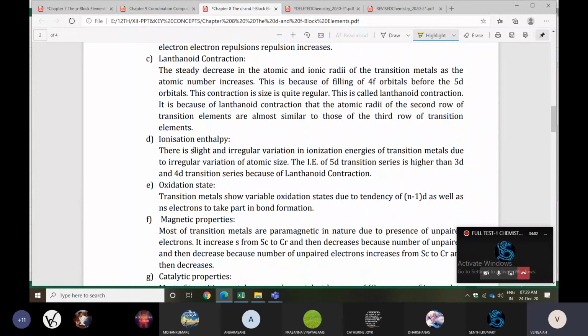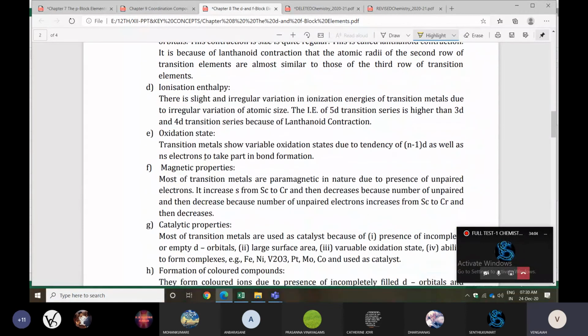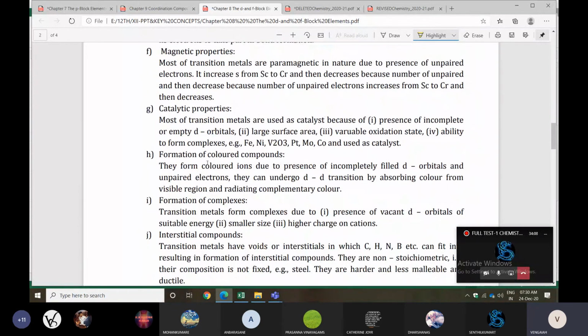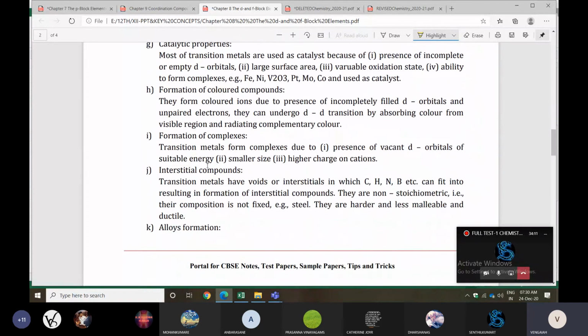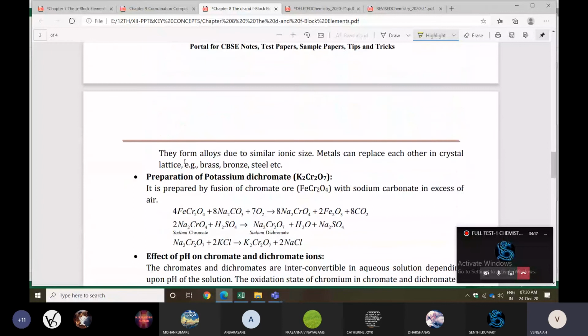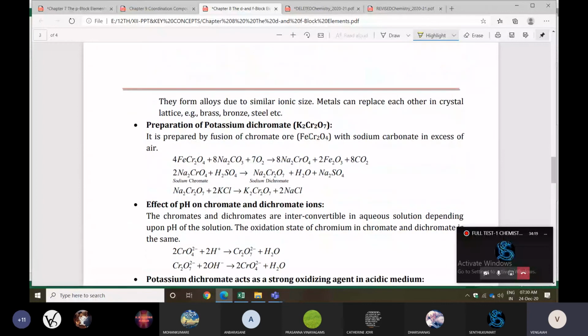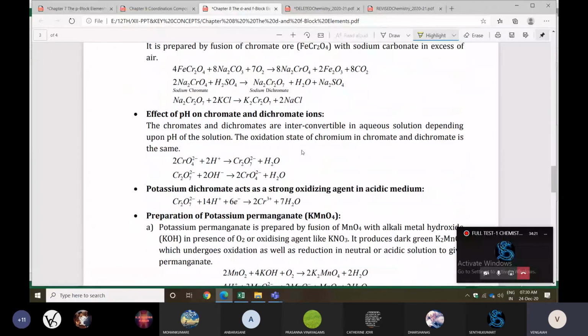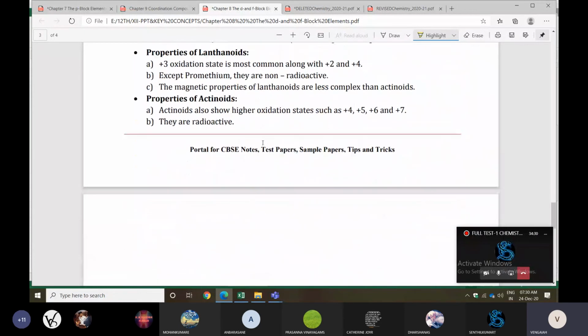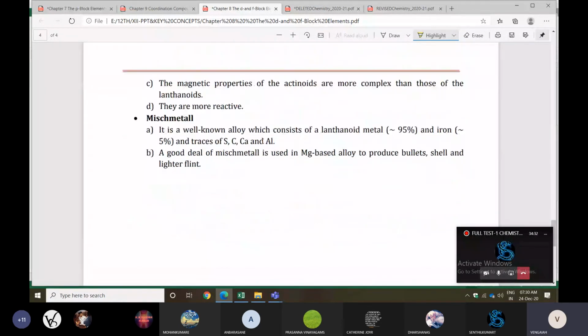Like that, you can check ionization enthalpy, oxidation state, magnetic property, catalytic property, formation of colored compounds, formation of complexes, interstitial compounds, alloy formation. That's all. No need to study potassium dichromate and potassium permanganate preparations. No need to study KMnO4, K2Cr2O7, those things.